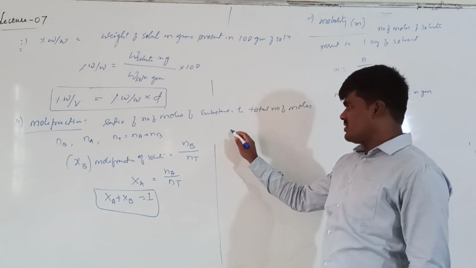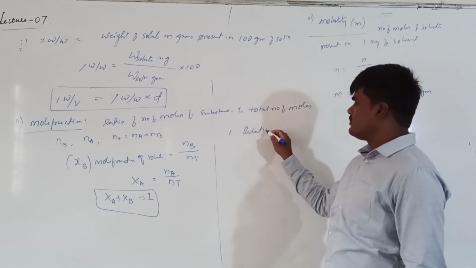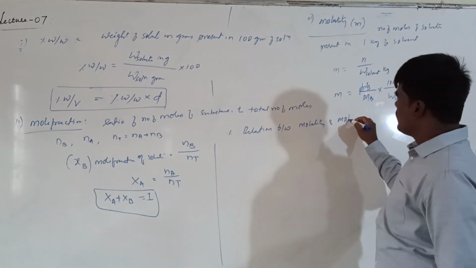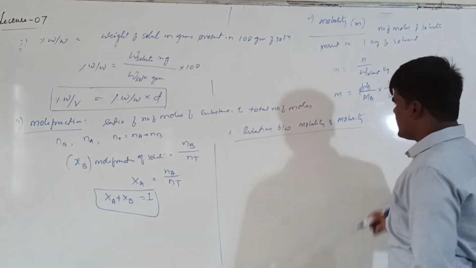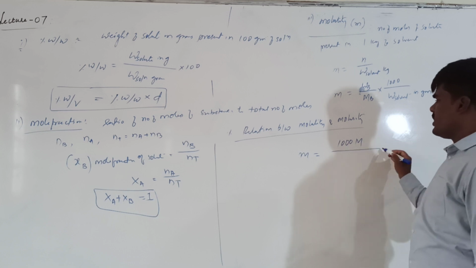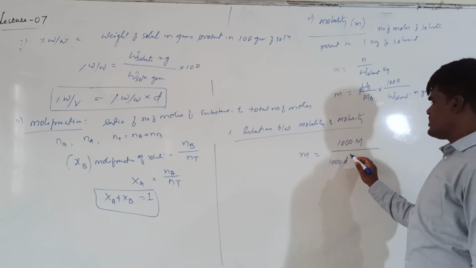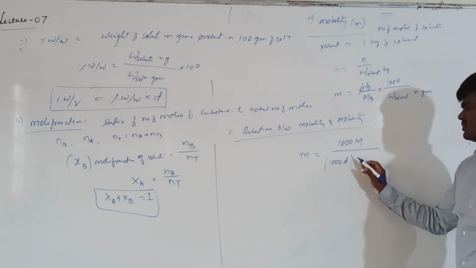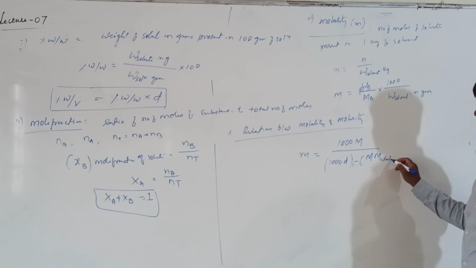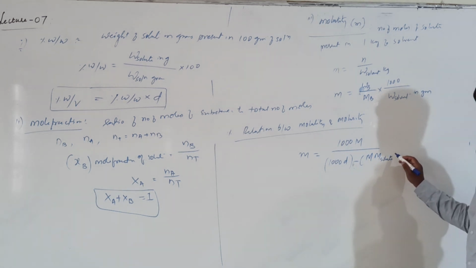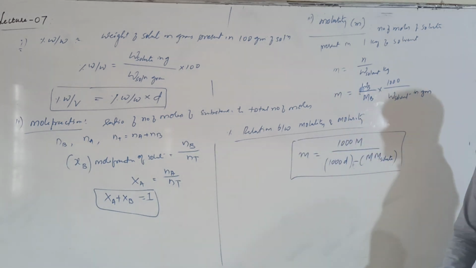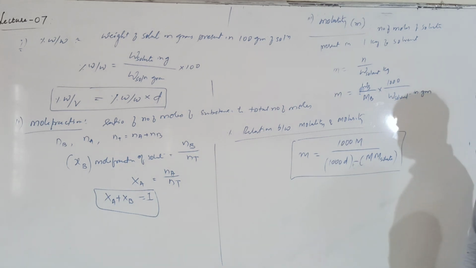Now, if you see some special relation between molality and molarity, molality is equal to 1000 into molarity upon 1000 into density minus molarity into molar mass of solute. This is the relationship between molarity and molality. Right? Is that clear?